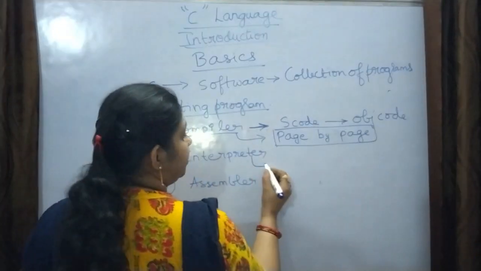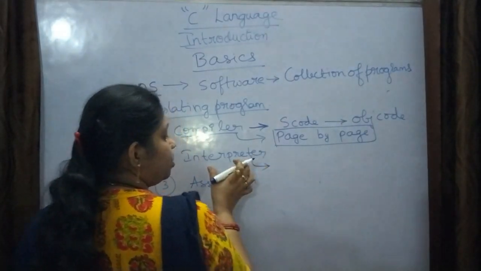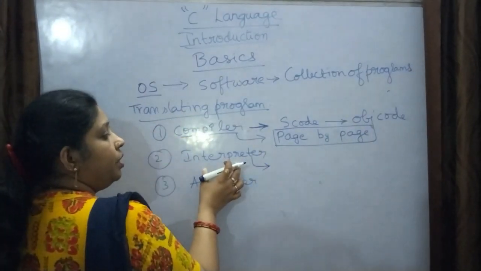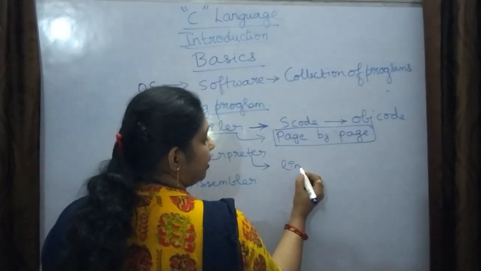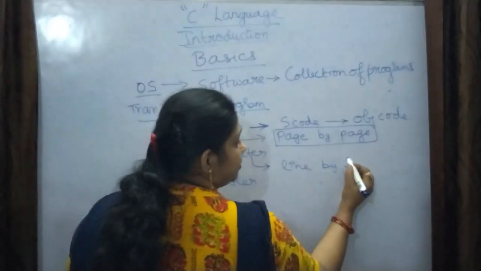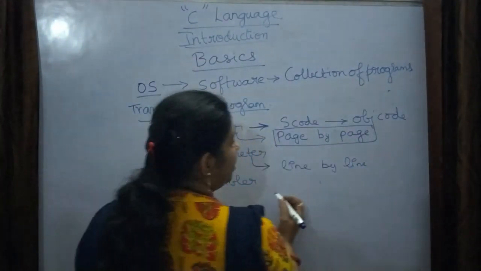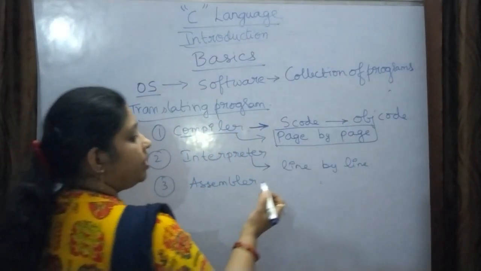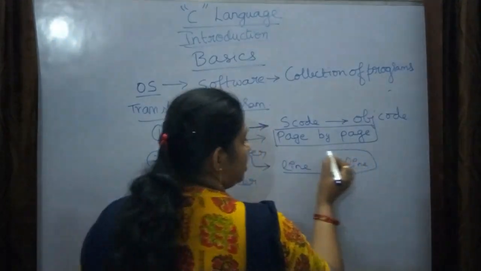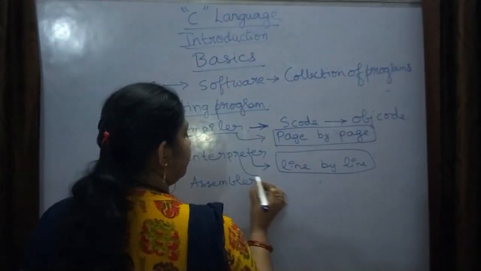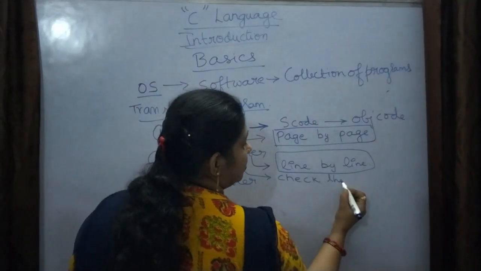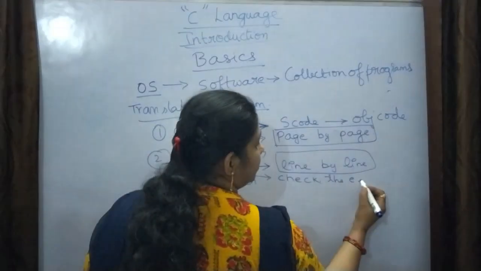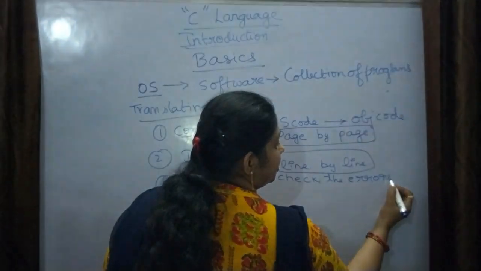And the interpreter is also a translating program, which does the work of checking errors line by line. The interpreter will check the errors.